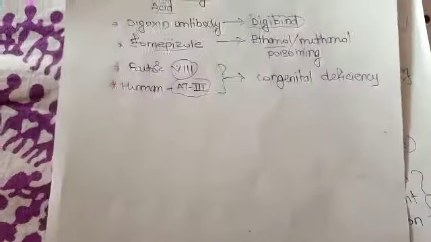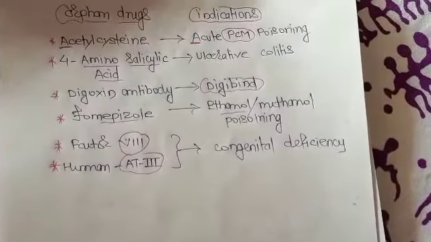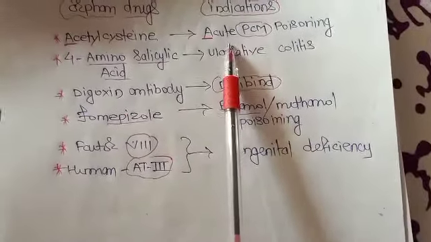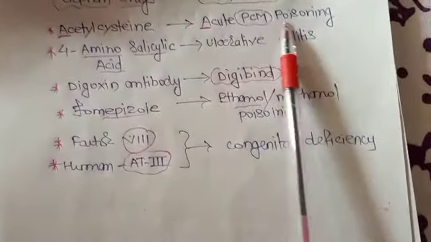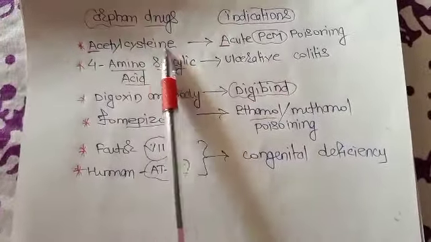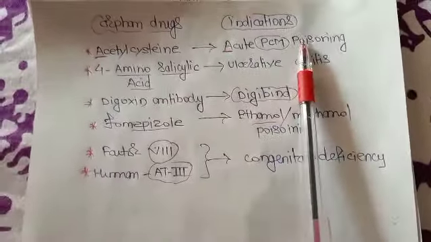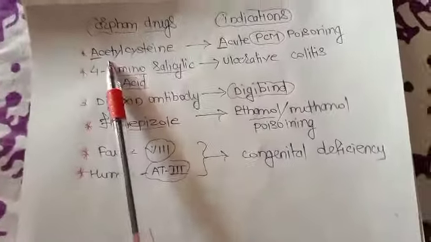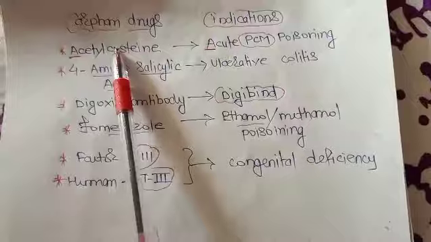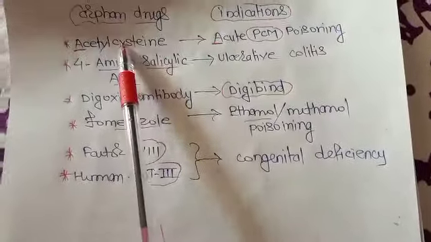Now, what are the various examples of these orphan drugs? We know that there is acute paracetamol poisoning, PCM poisoning, and the drug of choice is acetylcysteine. But this poisoning is very rare, so we prepare this drug, acetylcysteine, very rarely. Means very few pharmaceutical companies prepare these drugs.